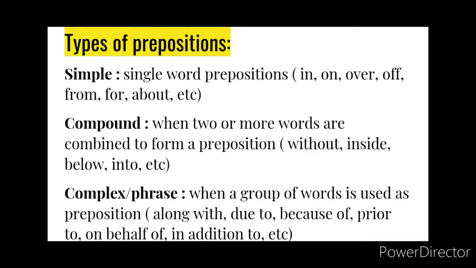Now let us see the third one, complex or phrase prepositions. When a group of words does the work of a single preposition, that means two to three words combine together and make one single preposition, it is called complex or phrase prepositions. Okay, let us see examples of this. For example, along with. So along and with, these are two different words. According to, apart from, because of, etc.